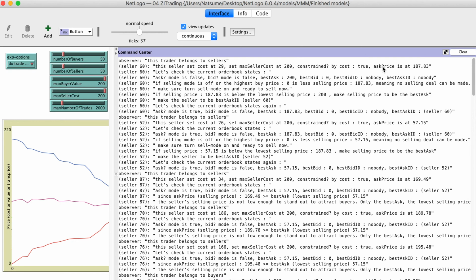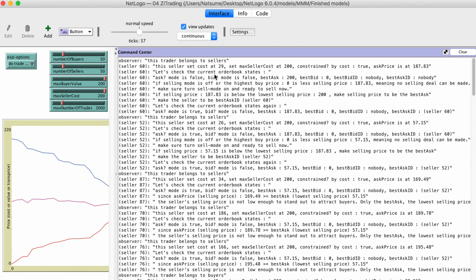And so far, the seller sets the price at 187, okay, which is below the maximum cost, but it's certainly higher than its own cost. Its own cost is 29, so the price is 187, which is much higher than the cost. So this seller is supposed to make a big profit if somebody is going to trade with him at this price. And now let's look at the trader's book.